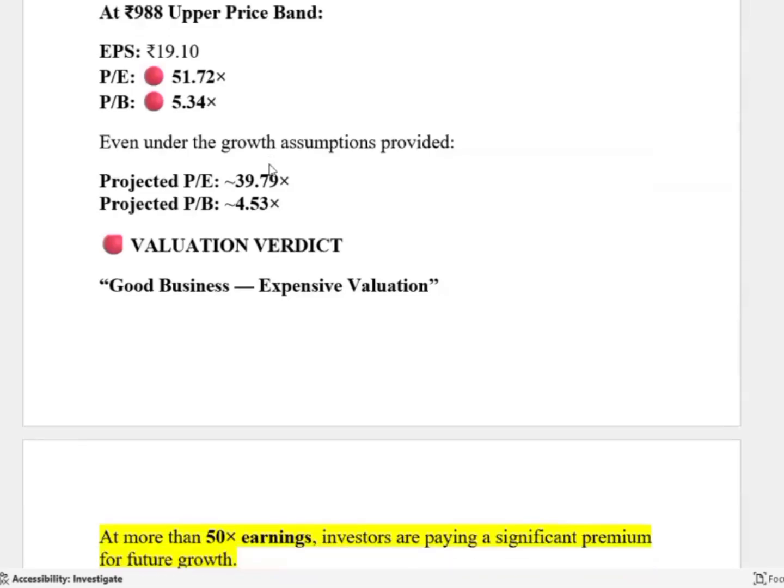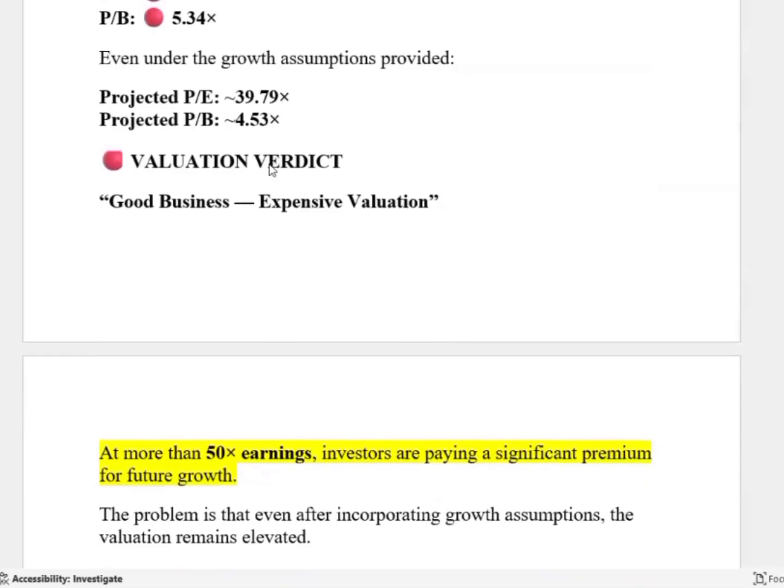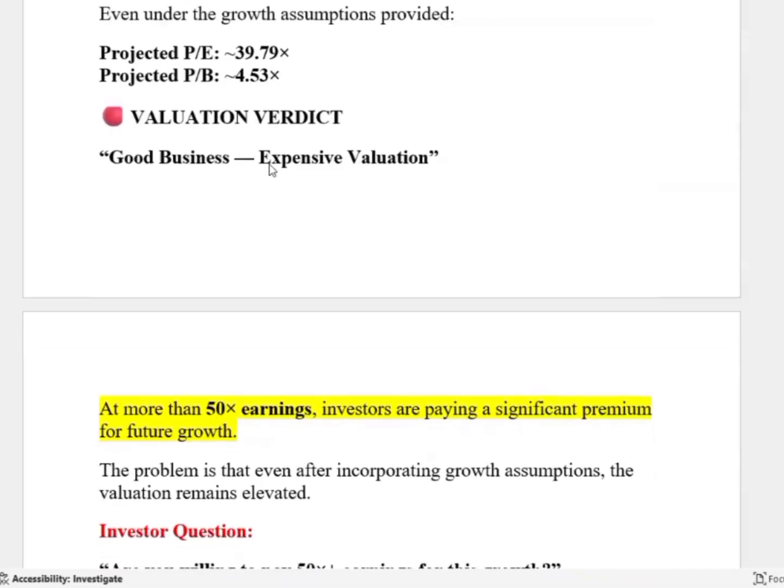You are giving the chance to them. Even under the growth assumptions provided, projected PE is 39.7, projected PB is 4.5. In general, what should be the PE? It should be 25 and less than 25.